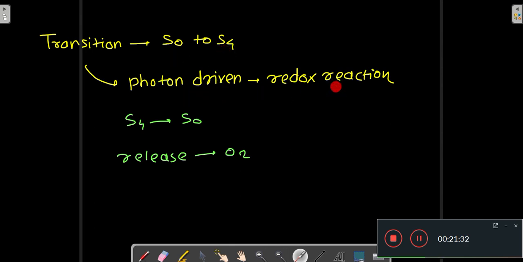Now when the manganese ion goes from S4 back to S0, there is a release of oxygen. So because of the photon driven redox reaction, the manganese ion goes from S0 to S4, and when it comes back from S4 to S0, there is a release of the oxygen molecule.